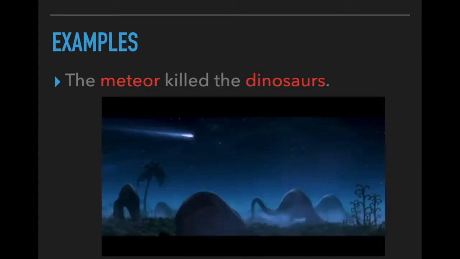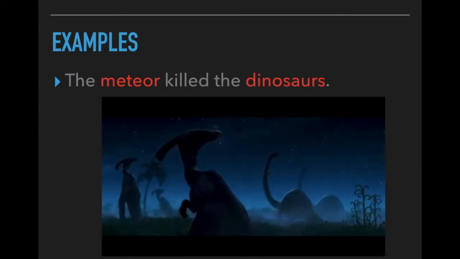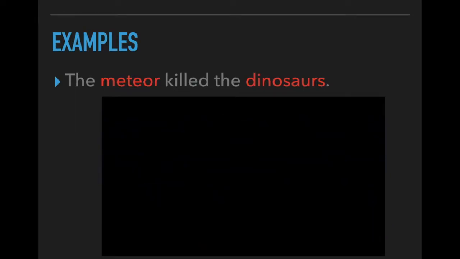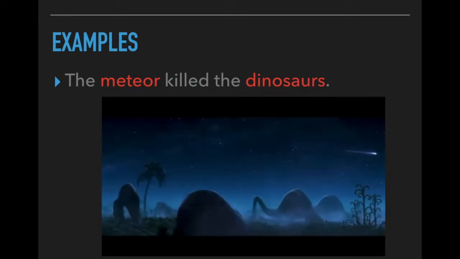So here's some example sentences here. Here the noun is acting as a subject of the sentence. Vegetables are healthy. The sentence here has vegetables as the noun. The meteor killed the dinosaurs. Now here there are two nouns, meteor and dinosaurs.